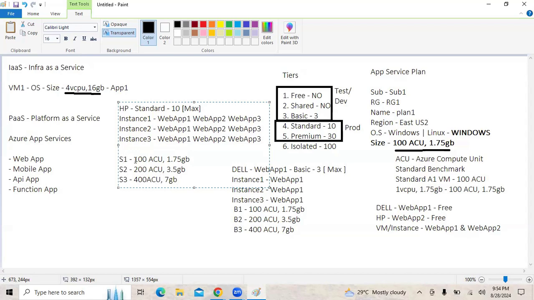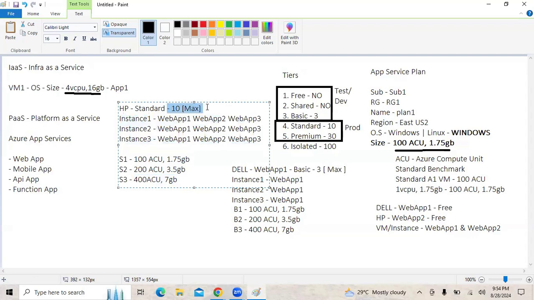So basically, if I go with S1, we get this size, S2, we get this size, and S3, we get this size. I think one gentleman has a question regarding the scaling, right? How can we do the scaling? So one option of scaling is if the traffic is increasing, we can increase the number of instances. In standard, we can go up to 10 instances.